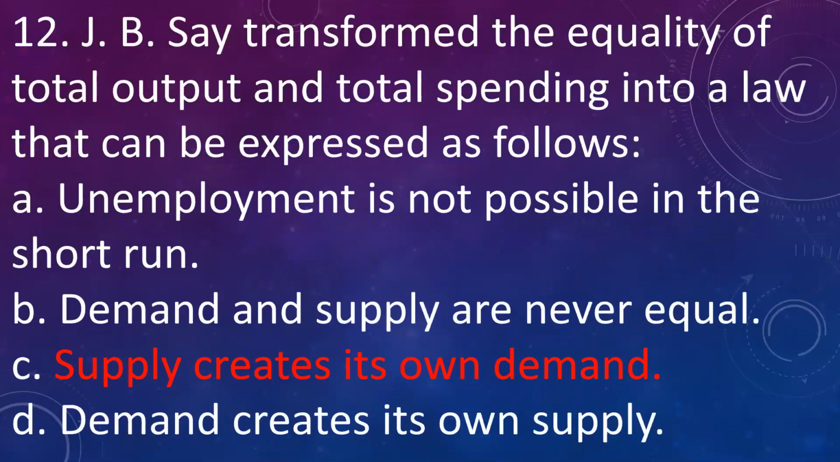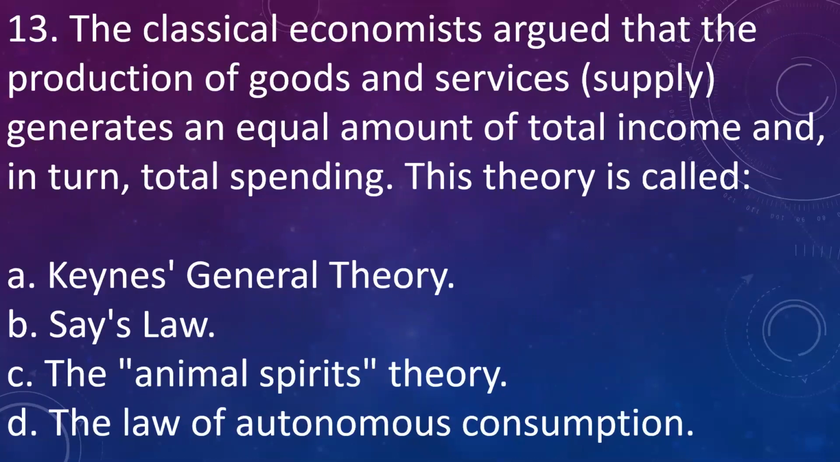Our next question is, the classical economists argued that production of goods and services generates an equal amount of total income and in turn total spending. This theory is called A. Keynes general theory, B. Say's law, C. The animal spirits theory, D. The law of autonomous consumption. Answer is B, Say's law.